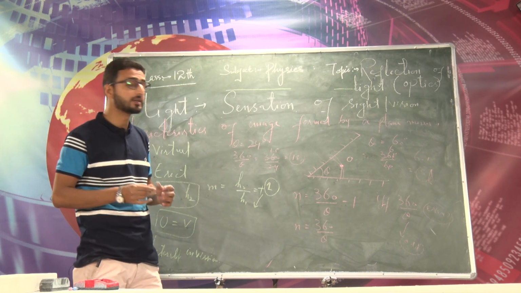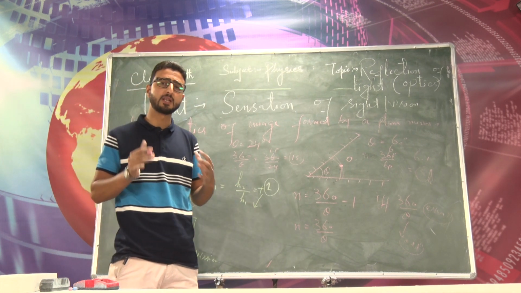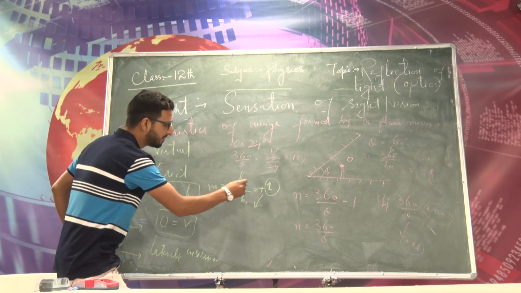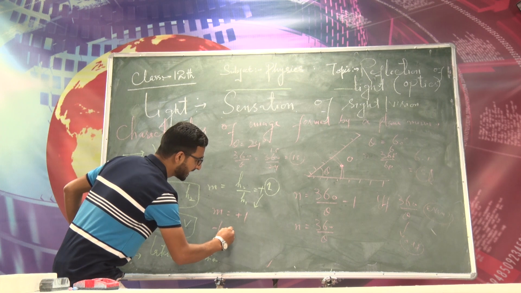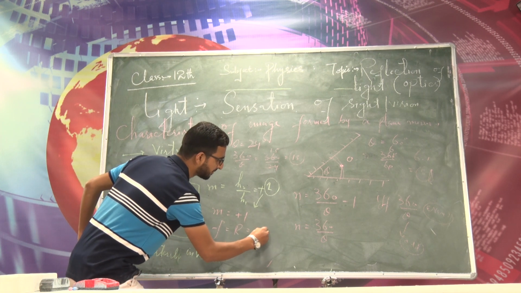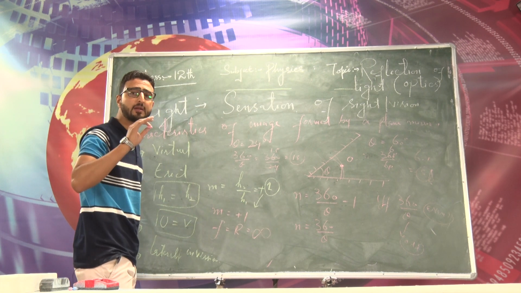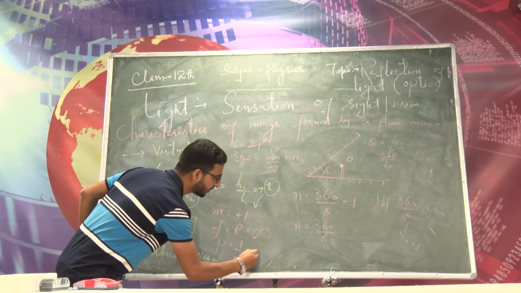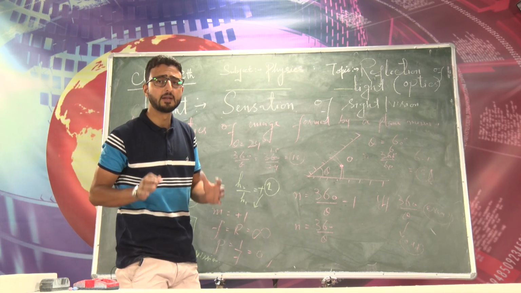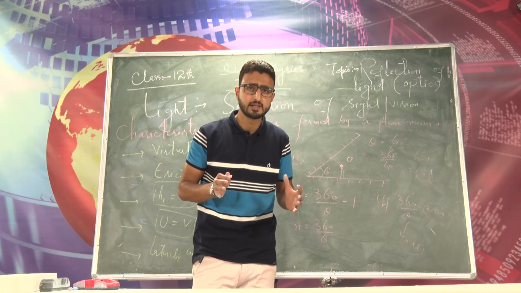So dear students, remember two more characteristics of the plane mirror as well. You know one, magnification produced by a plane mirror is +1, focal length and radius of curvature of a plane mirror is infinite, and power, that is the reciprocal of the focal length, is 0 in case of a plane mirror. So this is what we discussed in today's lecture.